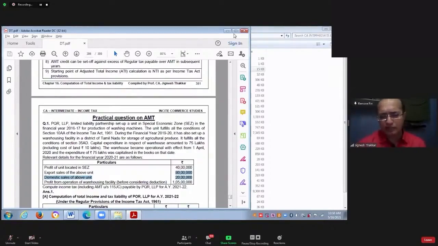That 32 lakhs will be allowed as deduction in section 10AA. Correct or not? So after deduction, what will be the profit of that SEZ unit?